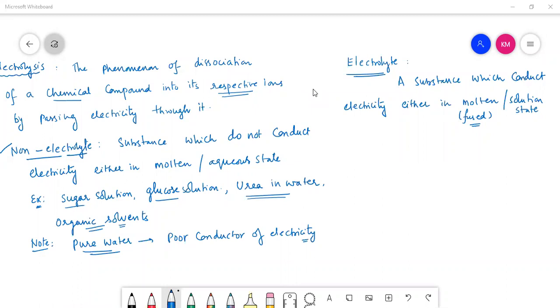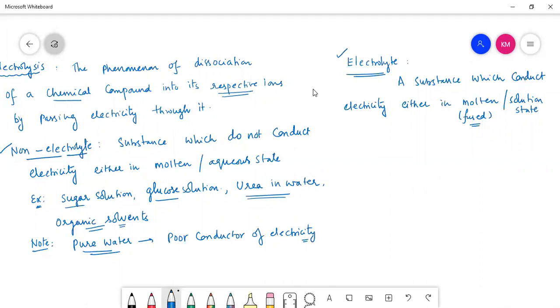It looks almost like slurry. At home also we make upma. If it has more water and less upma, how does it look? It almost looks like slurry form, right? That type of state is called molten or fused state. If any substance conducts electricity either in molten or solution state, that substance is called an electrolyte.